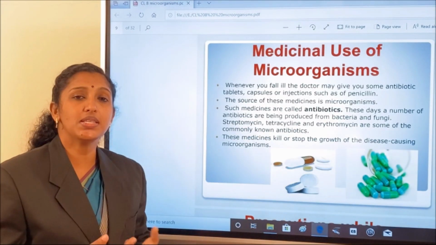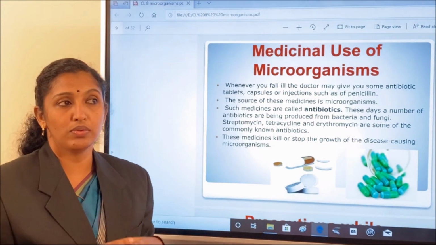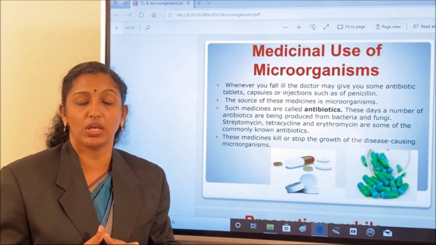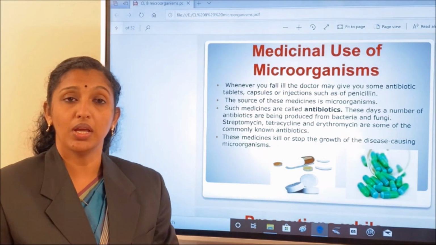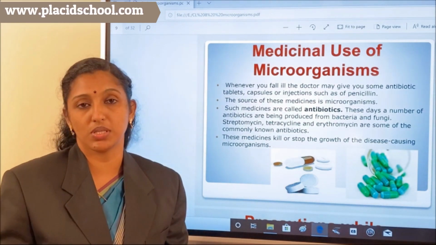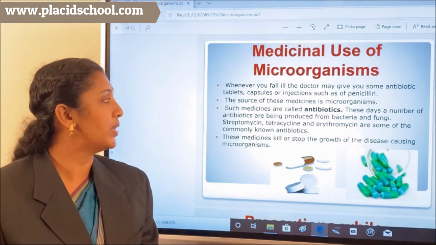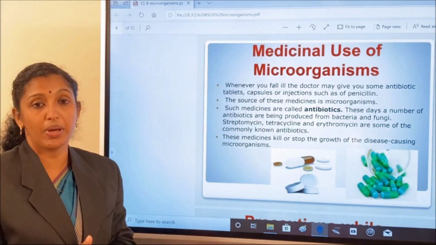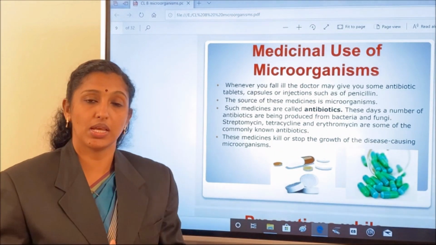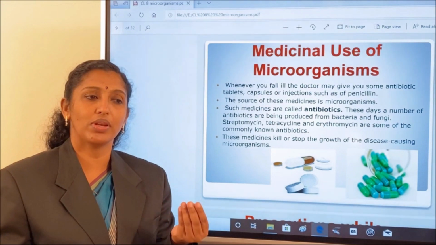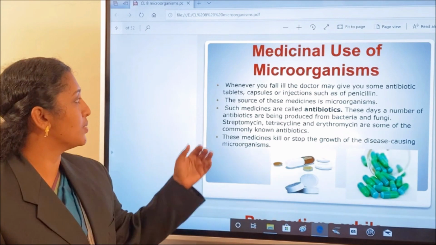Then what are the medicinal uses of microorganisms? I think you are not directly aware of how these microorganisms help in our medical field, but you are very familiar with some of the terms we generally use related to the medical field. One is antibiotics. You are very familiar with antibiotics. You know that we get them in tablet form or capsule form. How do we get these antibiotics?